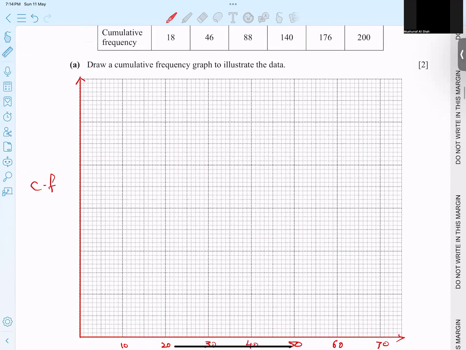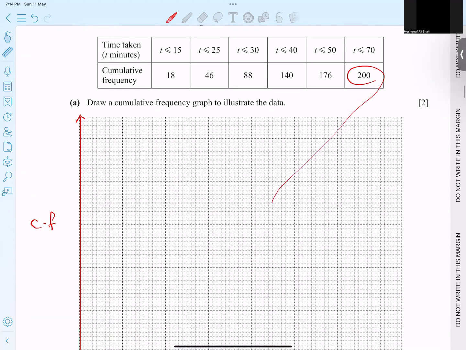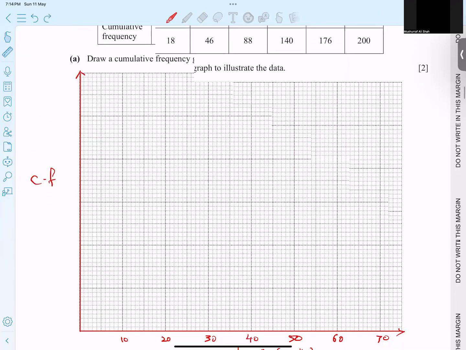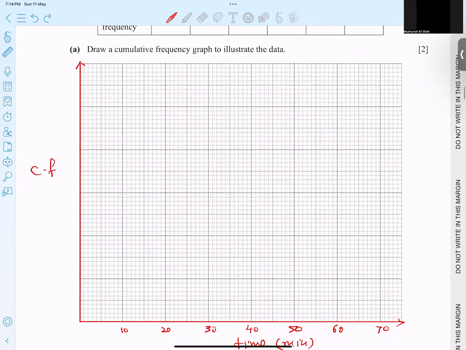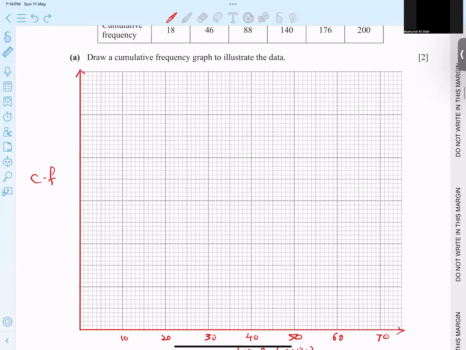Along the y-axis, we need 200. How do we check it? If I take 50-50, for 100 we need 4 boxes. Let me check how many boxes you can take. 40-40 is also a good option. 50-50 is also right, not wrong.